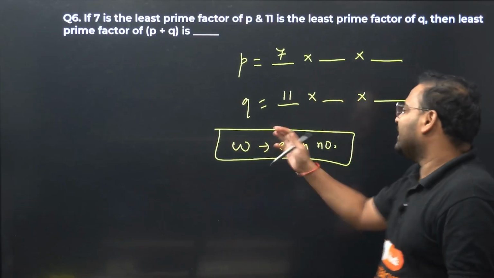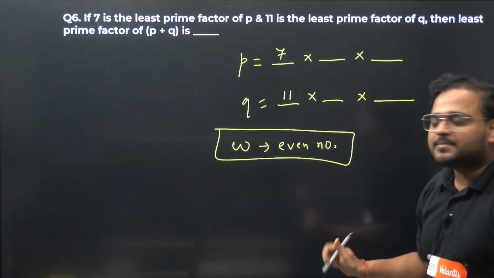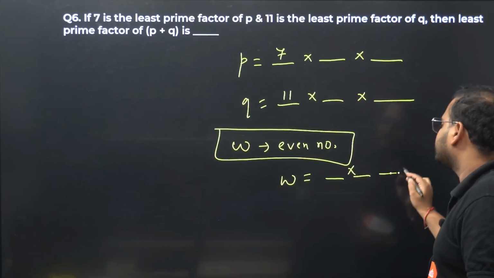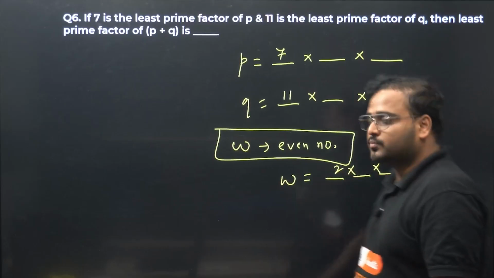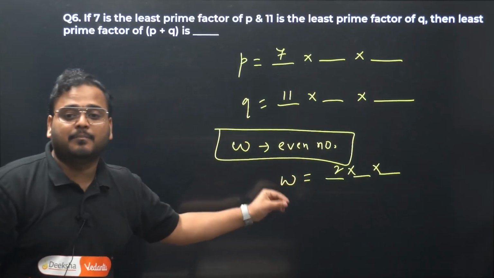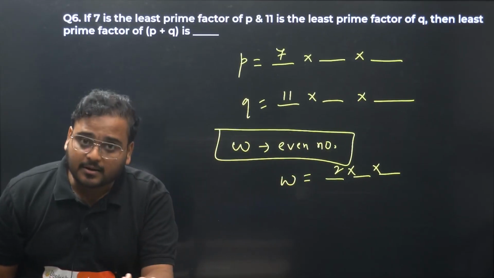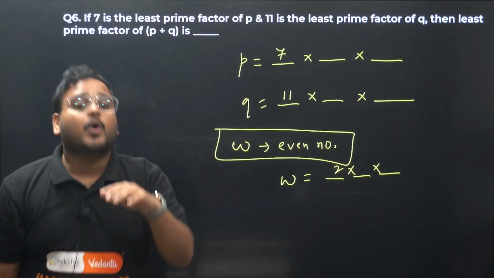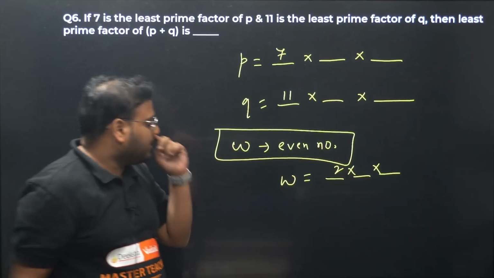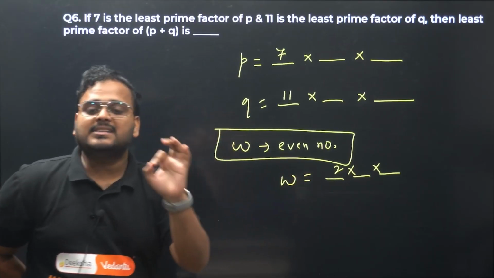But alright. W is an even number, a small even number. Even number means what? If you write the prime factorization of this, you will always have the least prime factor as 2. For any even number, the least prime factor has to be 2. Correct? 2 is a prime number, and even number means a number which is divisible by 2. So basically, for any even number, 2 is the least prime factor.